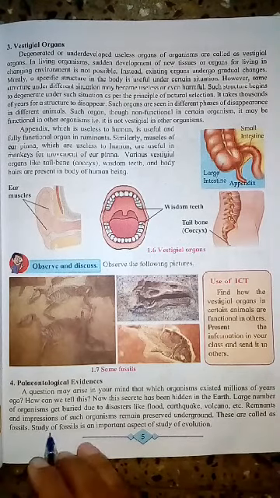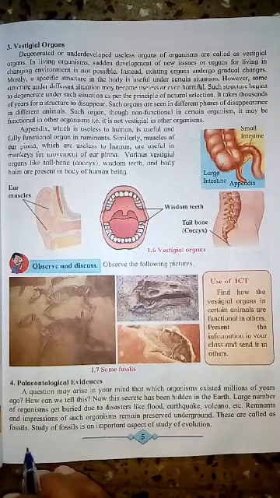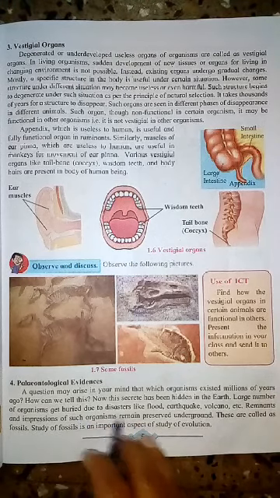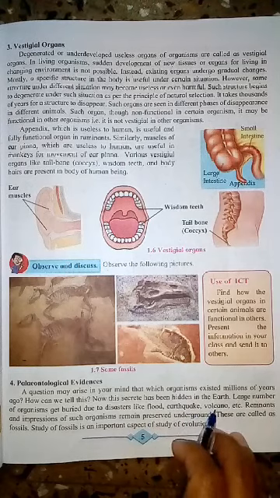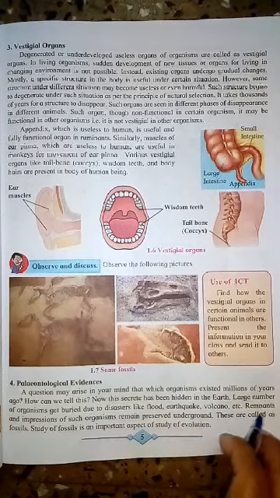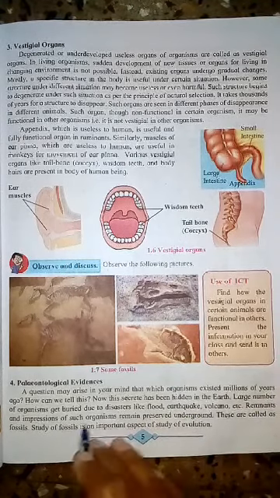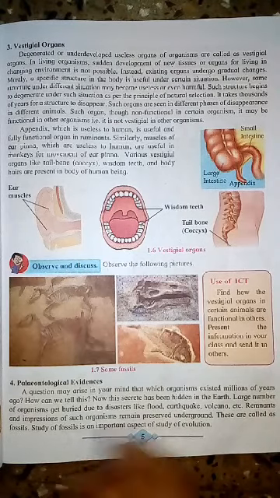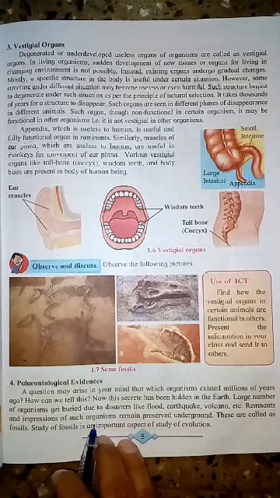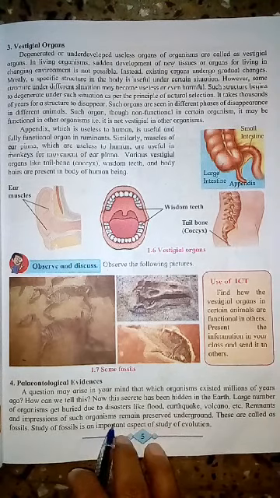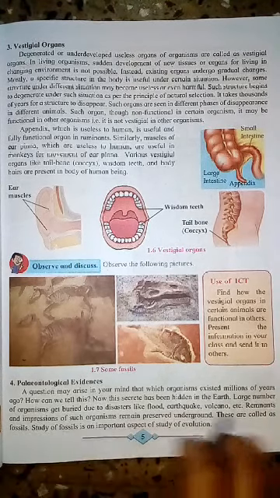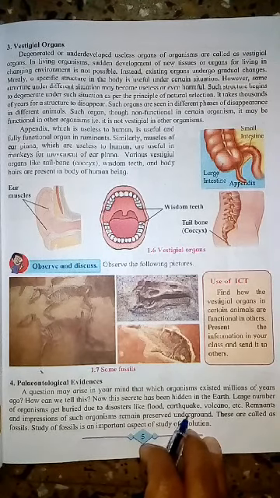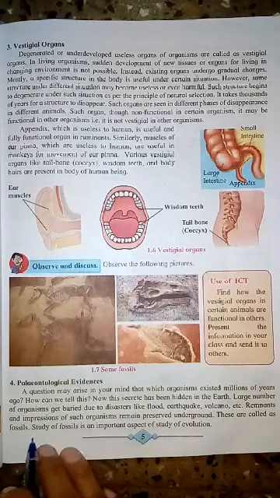Here we have given the definition of fossils. What actually are fossils? Because of disasters like flood, earthquake, volcano, different organisms get buried in the earth. The remnants, means the remaining parts, and the impressions of such organisms that are preserved underground are called fossils.